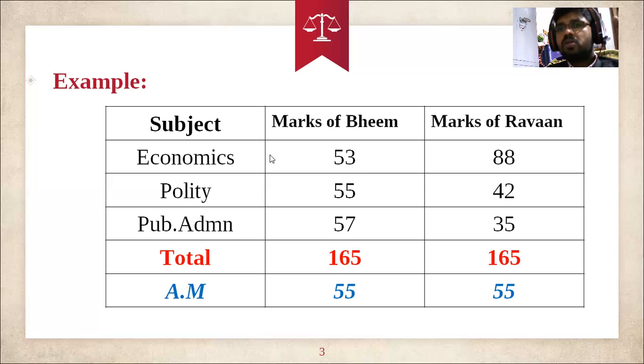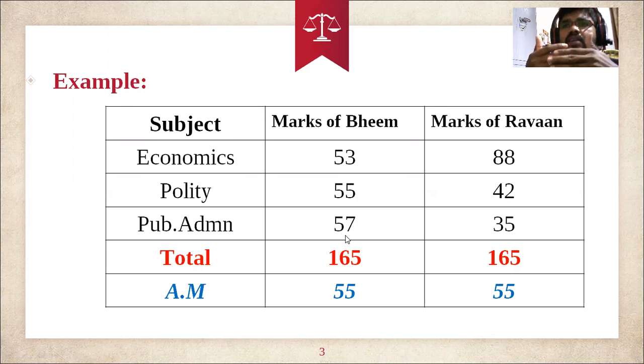So here we can conclude that Beam has maintained consistency. Consistency is nothing but maintaining stability, regularity, or uniformity. Okay, for example, if you take into account your own marks, if I conduct a test in one week, for example, on the first day, second day, third day, fifth day, like that.